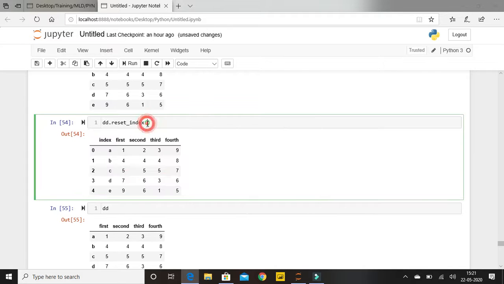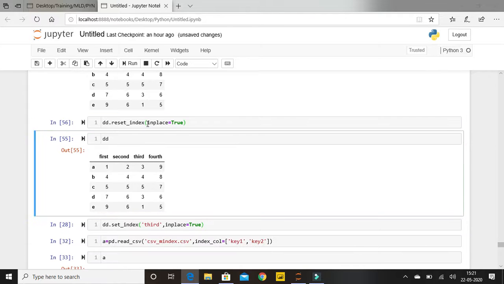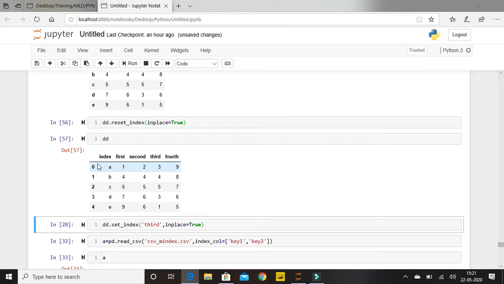So if I write inplace equals true, and execute it and then execute my dd, then you'll be able to find that this particular modification of my index is now permanent. Now I'm able to find my default indexes over here. So this is how we can reset our indexes, right?